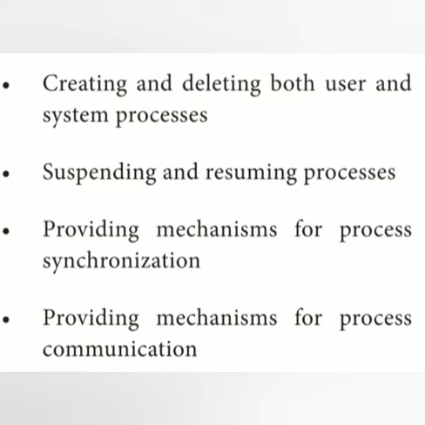For example, you copy a movie or song into a folder, and again you can delete that file. That is creating and deleting user and system processes. Then suspending and resuming processes, providing mechanisms for process synchronization, and lastly providing mechanisms for process communication.